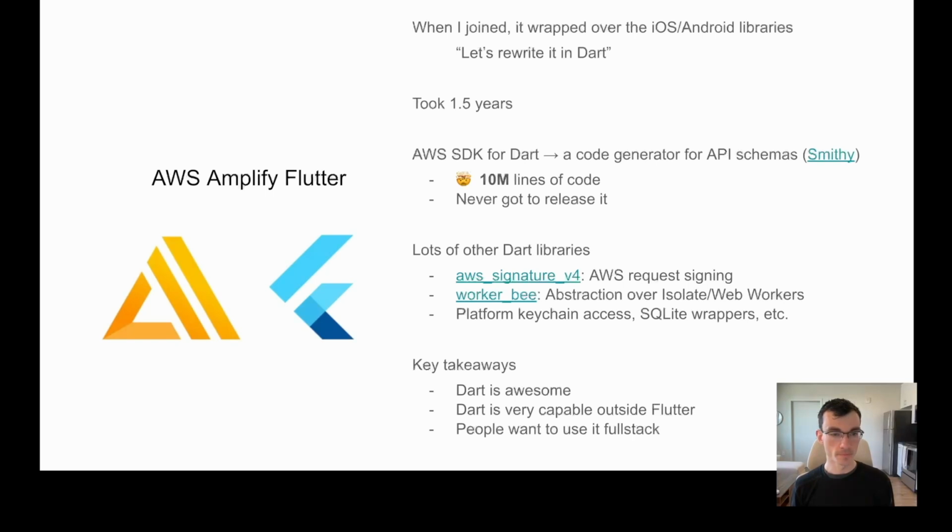And I found this very compelling, and I started to see this bigger picture for how Dart and Flutter could shape the cloud landscape or participate in the cloud landscape. Because in particular, I had been working with a lot of different technologies.